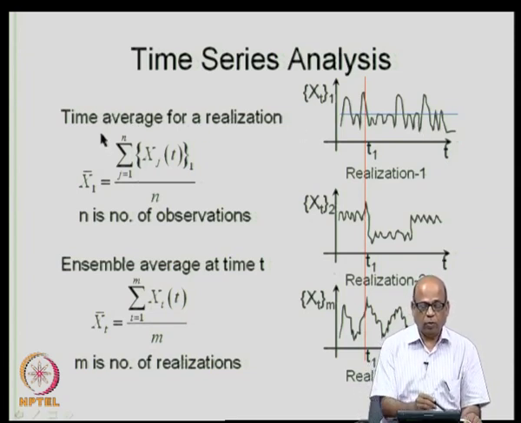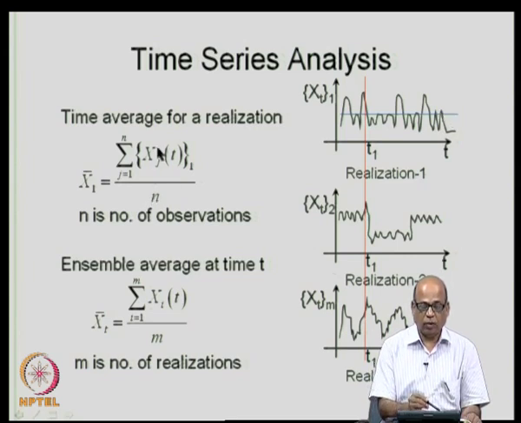For example, you may look at the time average of a realization, which is you are taking the average across time, and therefore, for realization number 1, you can write x 1 bar as the sum of all the observations across time for the same realization divided by the number of observations.